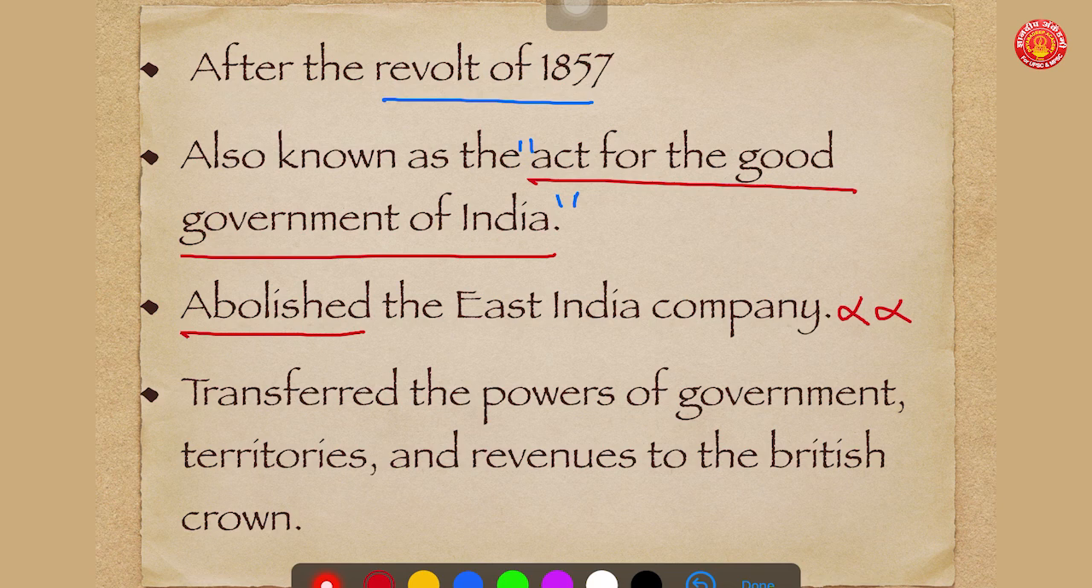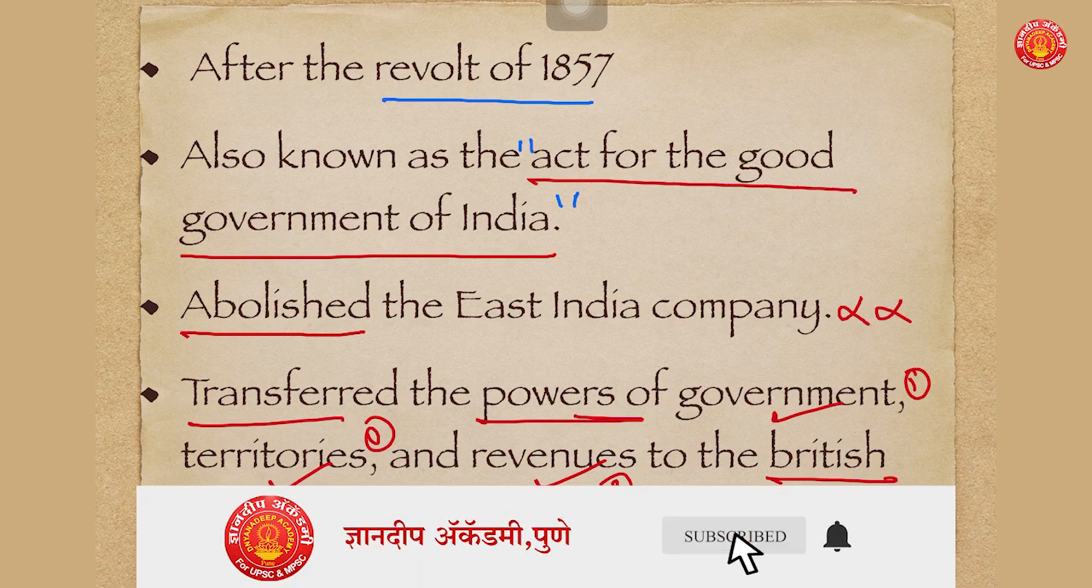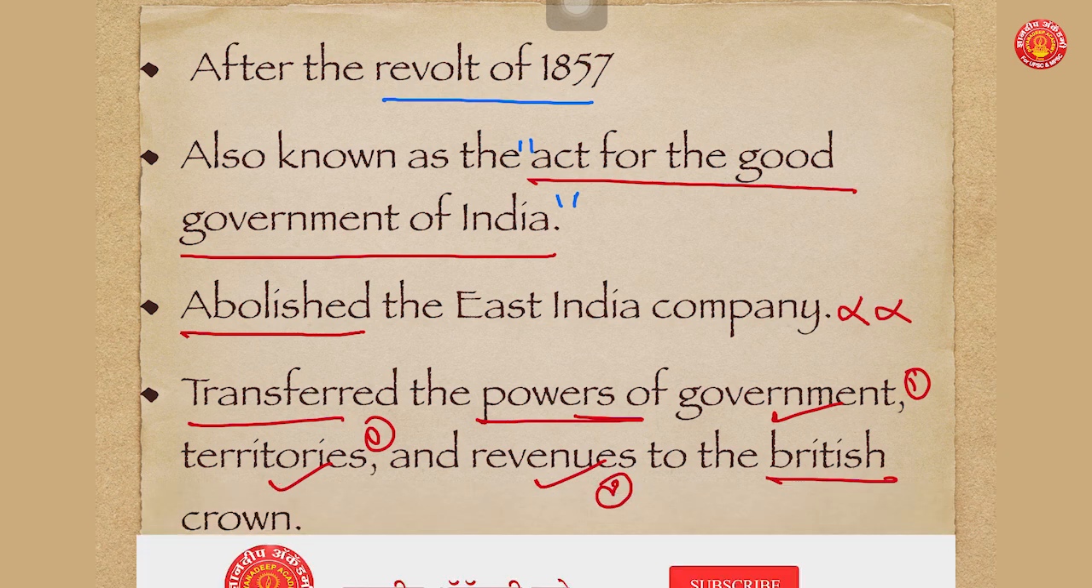And the most important thing, through this act it transferred the powers of government, territories and revenues to the British Crown. It means the British Crown became the sole proprietor of India after abolishing the East India Company. All powers relating to the government, territories and revenue of India were transferred into the hands of the British Crown, which is responsible for all development in India.